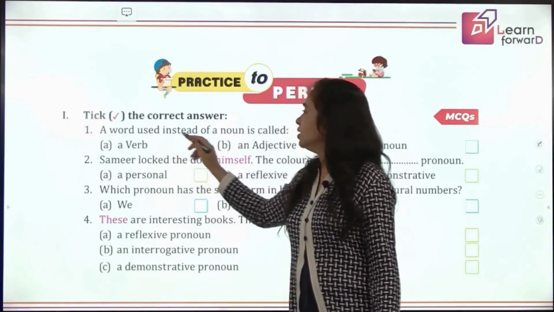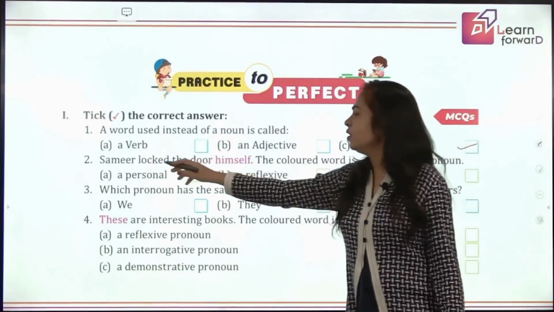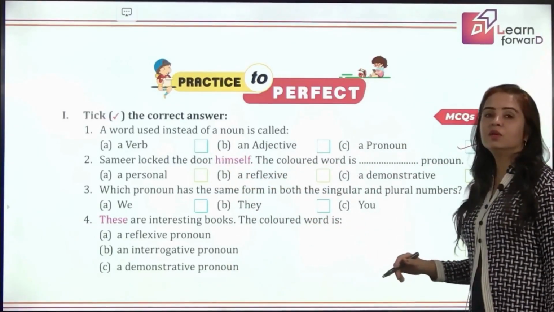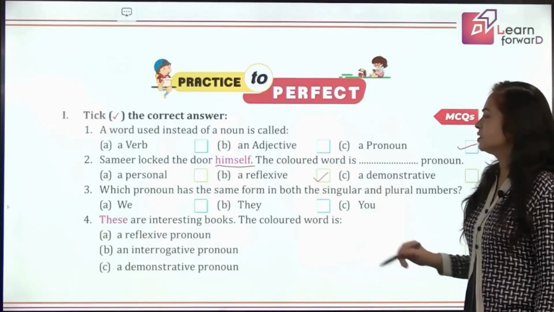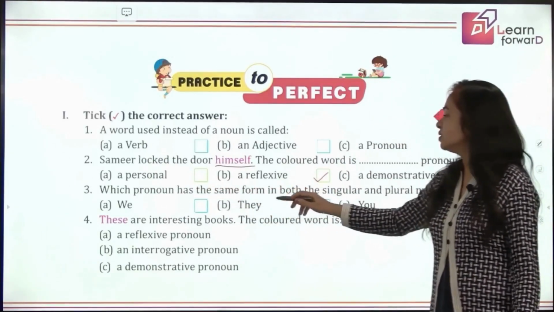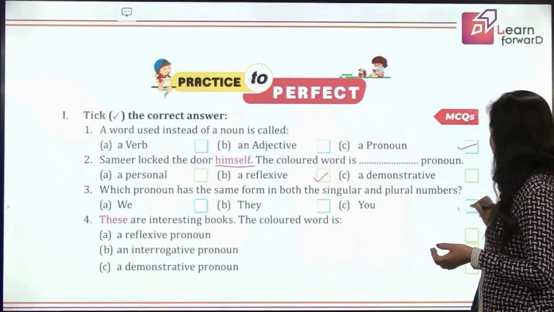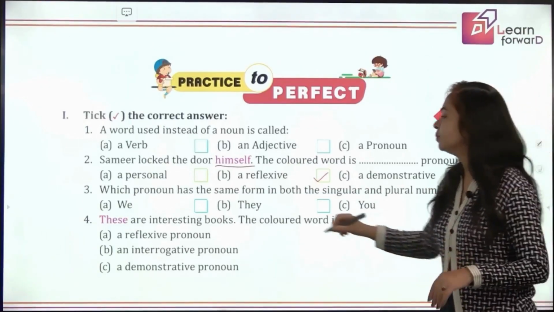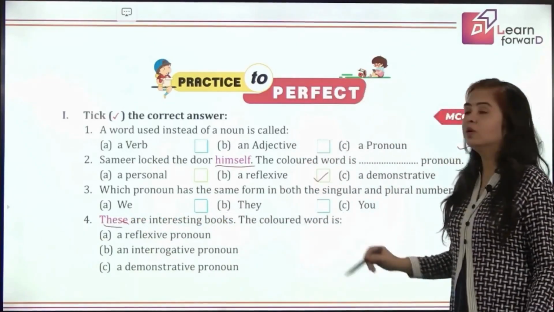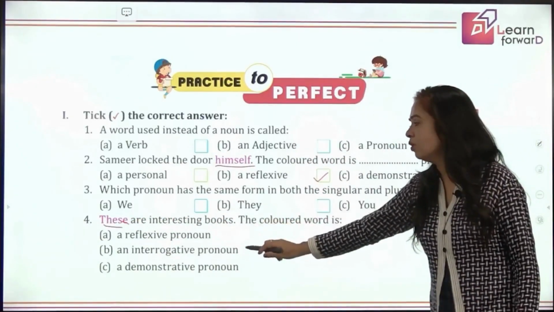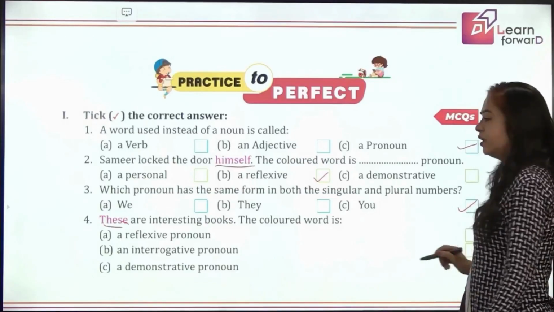A word used instead of a noun is called, that's very easy. Yes, you all have the answer. Samir locked the door himself. The colored word is, what is this word? Which type of pronoun? It's a reflexive pronoun. Which pronoun has the same form in both singular and plural? I have repeated so many times. Yes, you has the same form in singular and plural. These are interesting books. So what is these here? The colored word is what? Is it a reflexive pronoun, an interrogative pronoun, or a demonstrative pronoun? Of course, demonstrative. It is pointing out these.